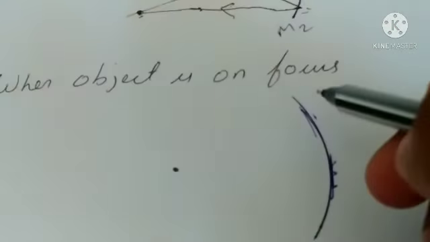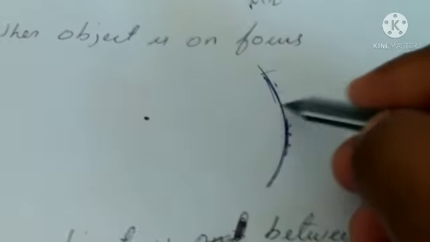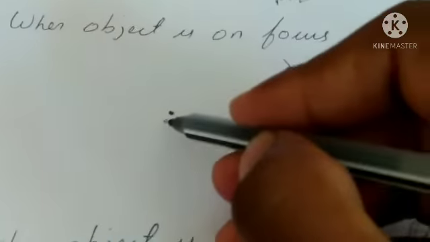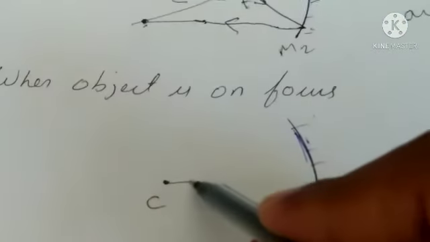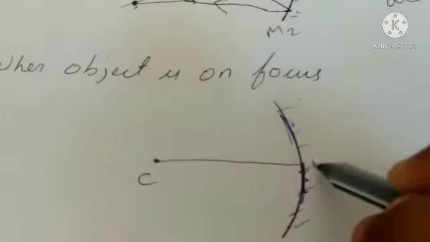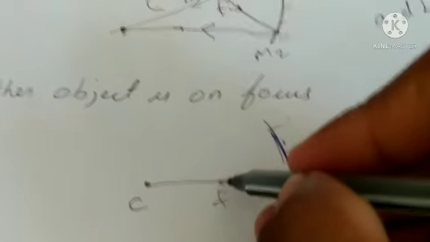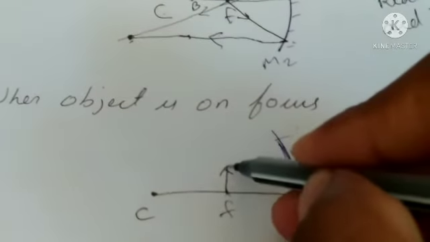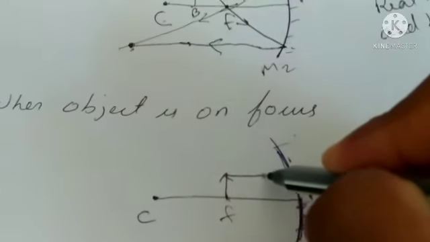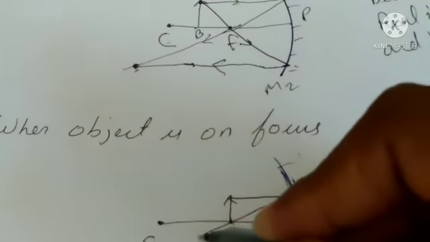Now the next condition is when object is on focus. Now it is our concave mirror. It is C, center of curvature. Now principal axis. Here is a pole. Here is F. The position of object is on focus. Then first ray goes parallel to principal axis and is reflected and goes from the focus.